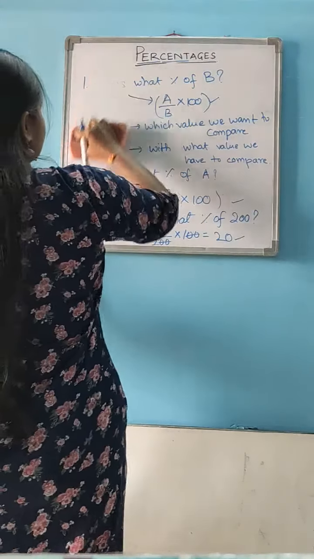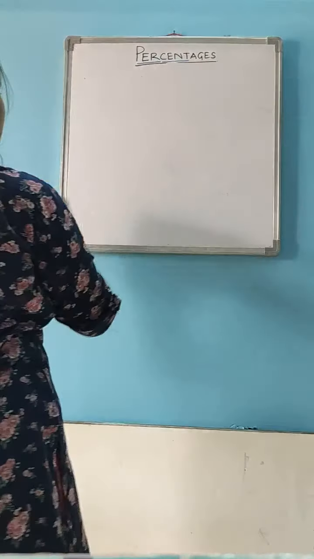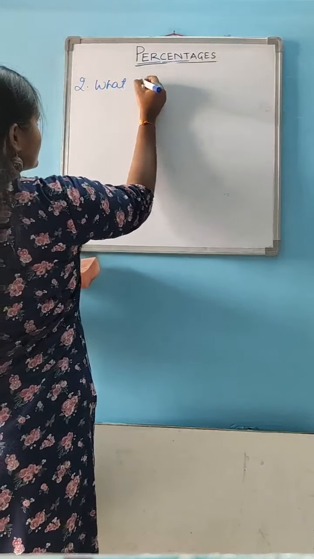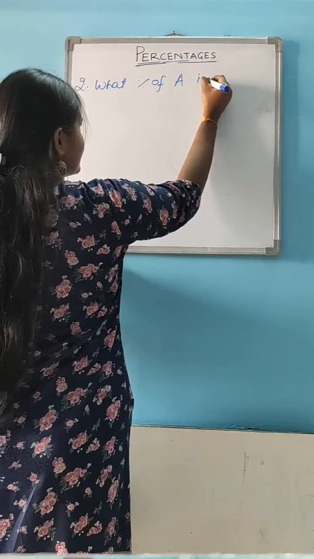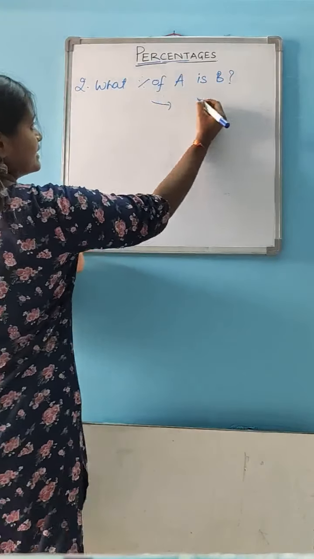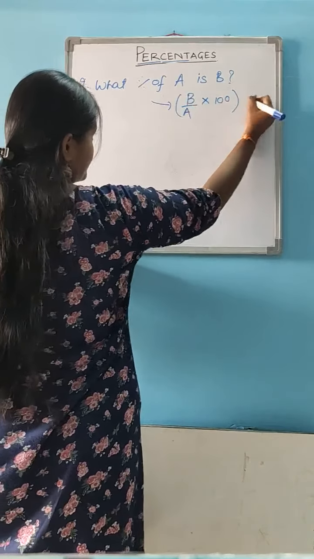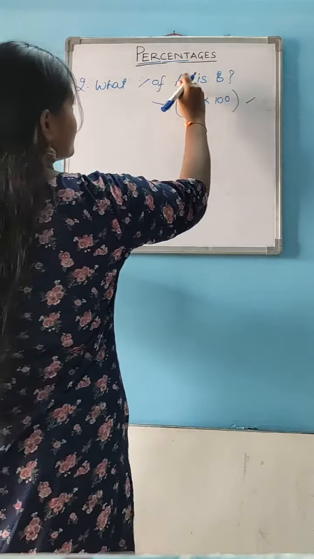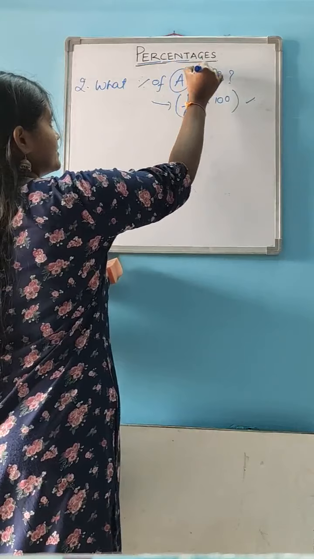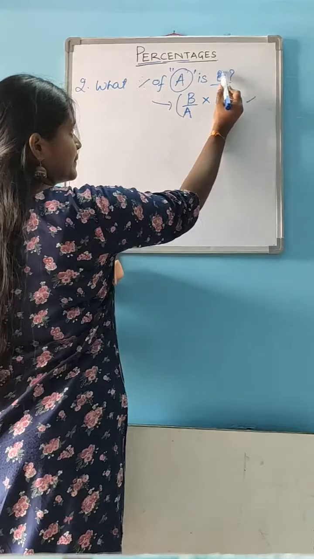One more thing: if it is asked, what percent of A is B, then here it is B by A into 100. Because if you see clearly, in what percent of A is B, we are comparing with A. So A should be in the denominator, and the value we are comparing here is B.